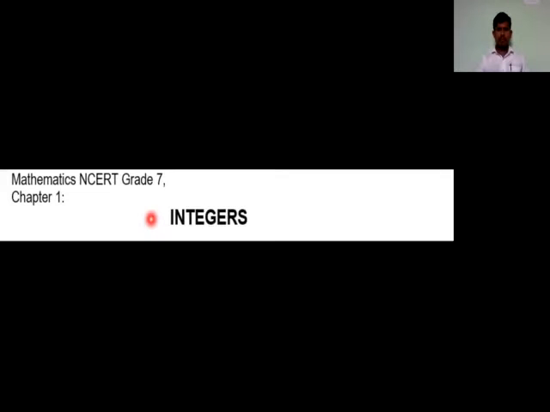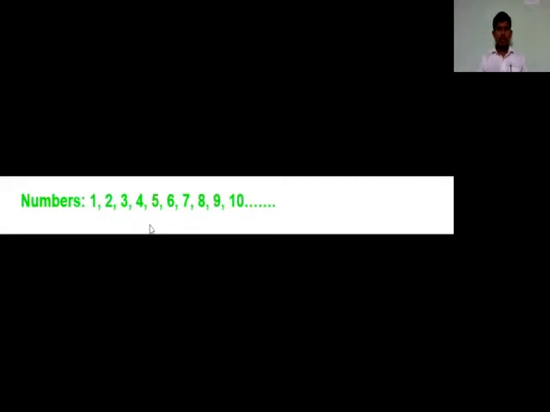Now, let's just recap what you have learned about numbers, and then we build a relation between what you have learned earlier and what you are going to learn in future. From your childhood, you are learning about numbers. Here, the numbers are nothing but all counting numbers. Example: 1, 2, 3, 4, 5, 6, 7, 8, 9, 10, and it continues.